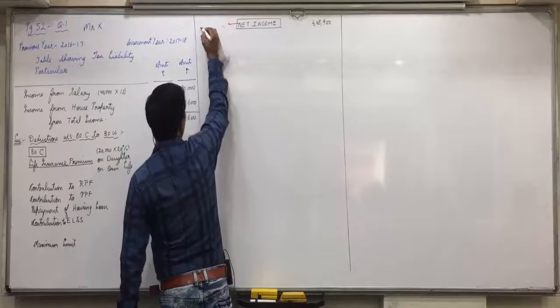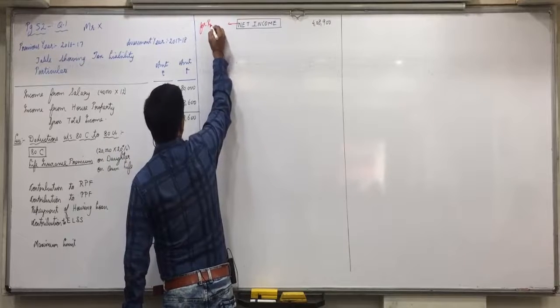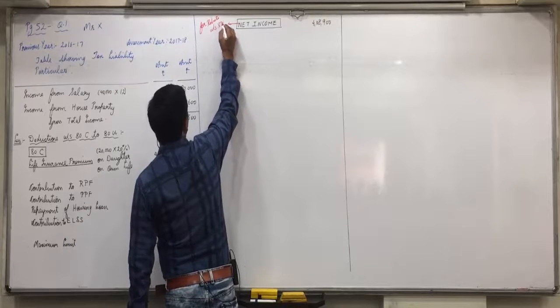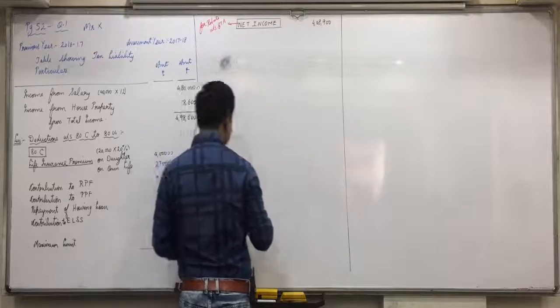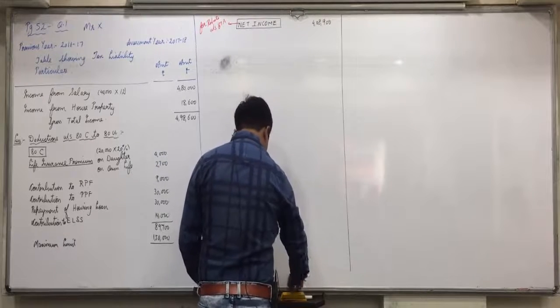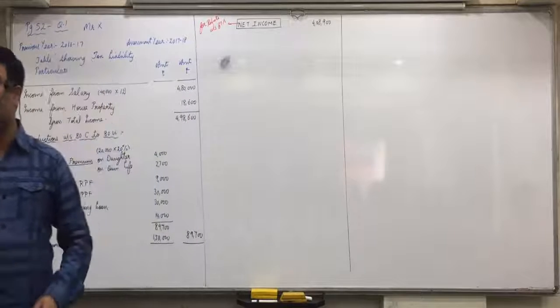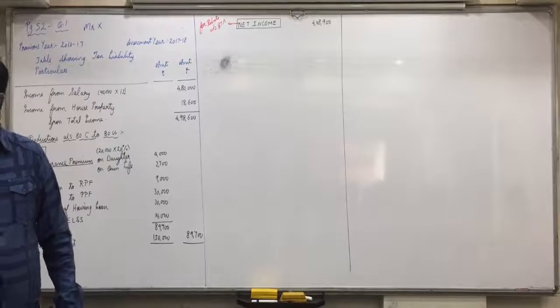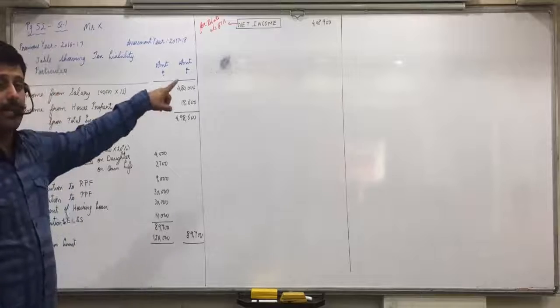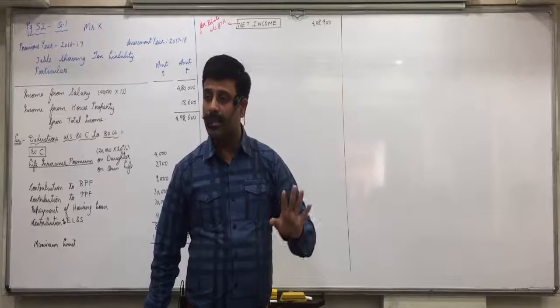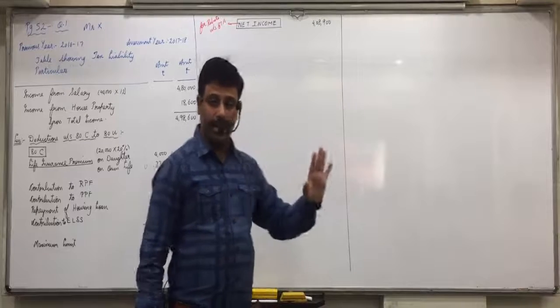For rebate under section 87A, you will see this income after the reductions. If that income comes within 5 lakhs, you will get the rebate. If that income comes more than 5 lakhs, you will not get the rebate. After the reduction, if net income comes less than or equal to 5 lakhs, you will get the rebate. If it is more than 5 lakhs, you will not get the rebate.